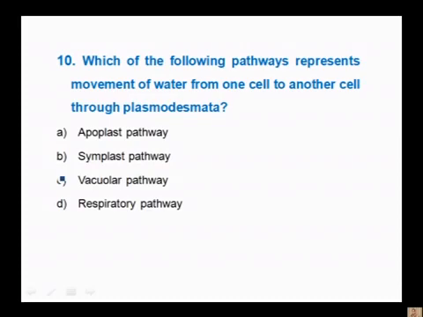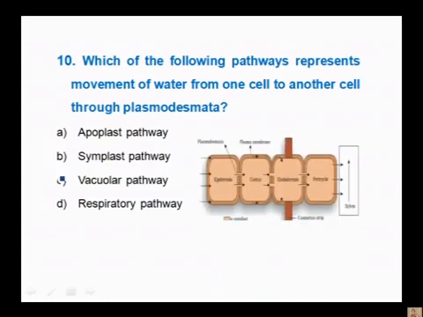Which of the following pathways represent movement of water from one cell to another cell through plasmodesmata? Apoplast pathway, symplast pathway, vacuolar pathway or respiratory pathway. So, apoplast pathway is usually non-cellular component of the tissue, that is usually intercellular space or the cell wall movement is called as apoplastic pathway. So, this is not the correct answer.